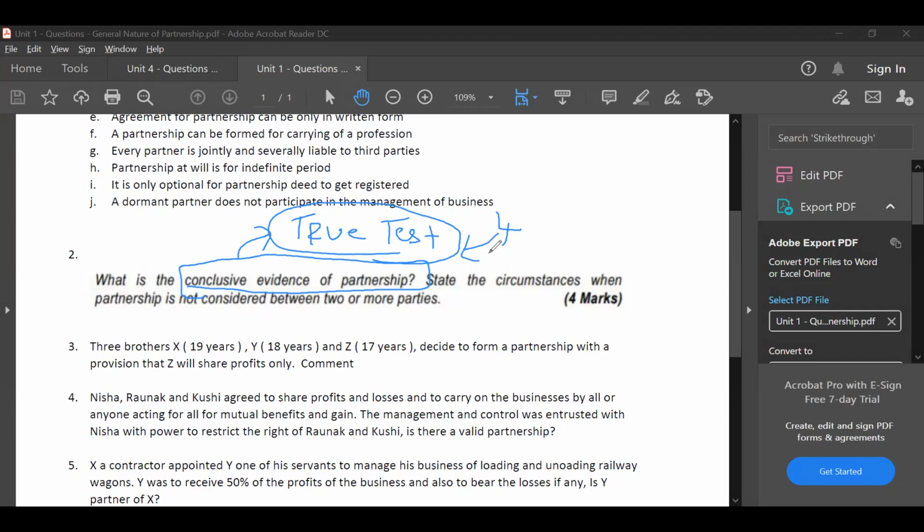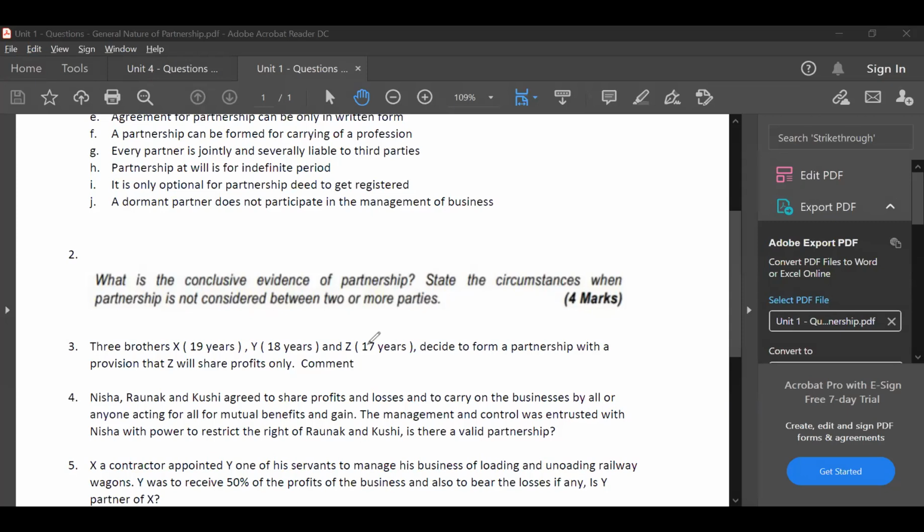Next, can you read the next question for us? Yes, sir. Three brothers X, 19 years, Y, 18 years, Z, 17 years, decide to form a partnership with the provision that Z will share profit only. Comment. Can they form or no? Yes or no? No, sir, because Z is a minor. Z is a minor, therefore you cannot form the partnership.